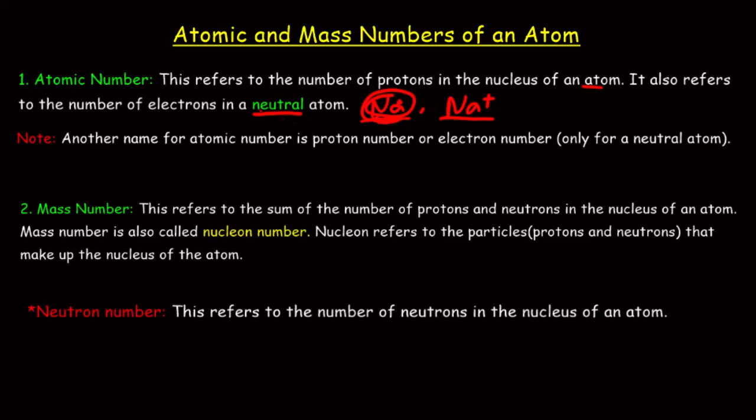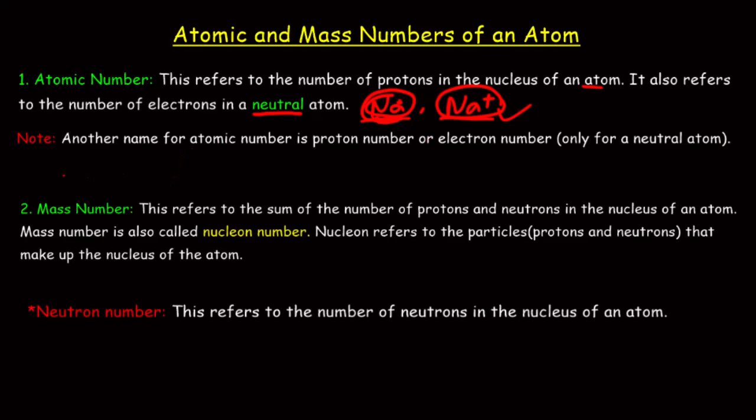Note that for atomic number, we are simply talking about the number of protons in the nucleus of an atom, or the number of electrons in a neutral atom. We can't say the number of electrons in this charged one is the atomic number, and I'll explain why as we go on.